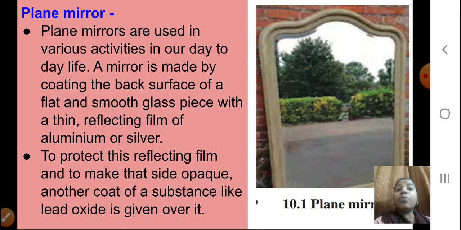Okay, to protect this reflecting film, which is made up of what? Aluminium or silver. And to protect that film and to make that side opaque, another coat of a substance like lead oxide is given over it. Okay, to protect that reflecting film and to make it opaque, what are we doing, students? We are applying another coat of a substance like lead oxide over that.